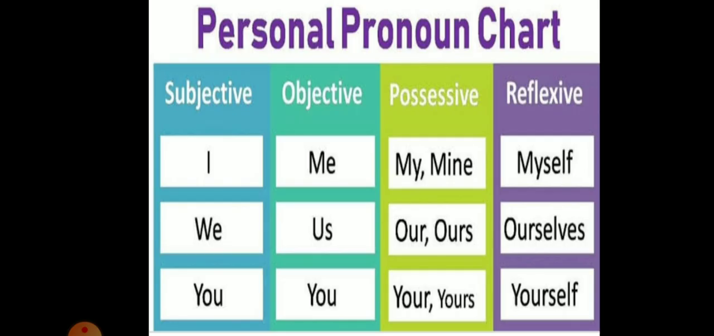Look at this slide. Through this slide, it is easy for you to understand how personal pronouns are used according to the sentence. When it is nominative, I will change to me in objective, mine or my in possessive and myself in reflexive pronoun. In the same way, we, us, our, ourselves, you, your, yourself.